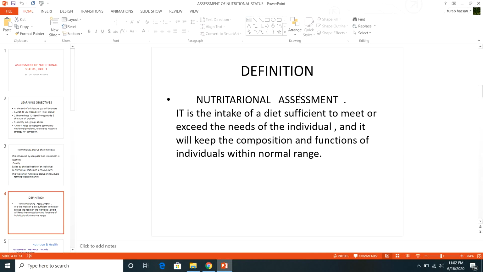It is the intake of a diet which is sufficient to meet or exceed the needs of the individual, and it will keep the composition and functions of the individual within normal range. So this is the definition, and then we proceed further.